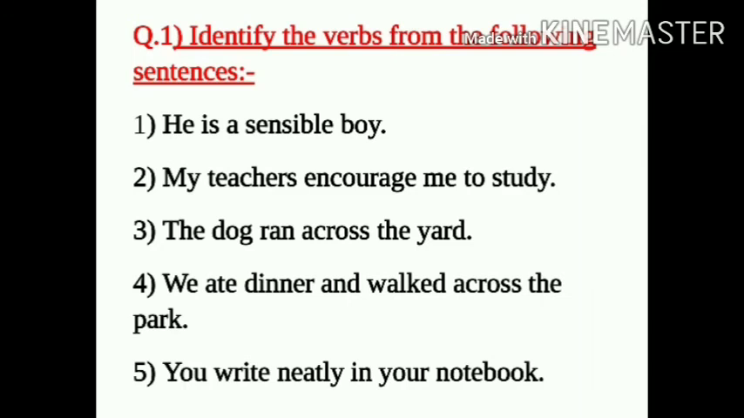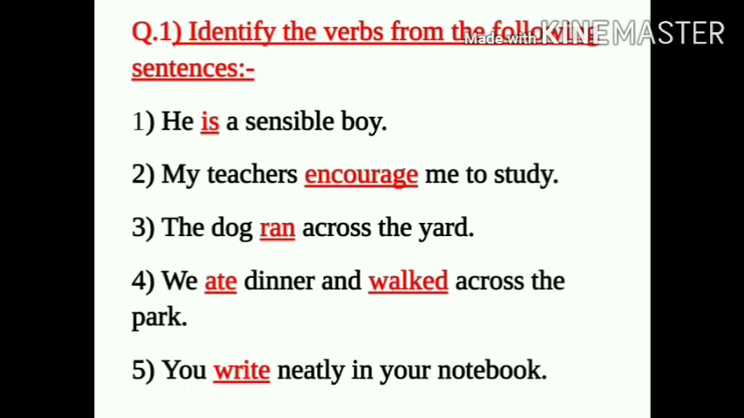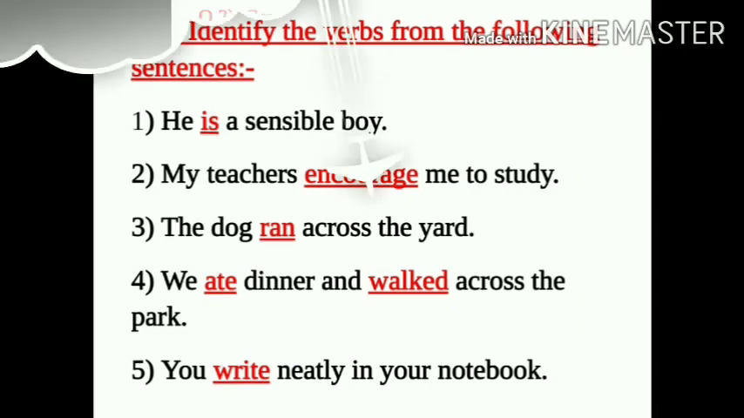We ate dinner and walked across the park. Ate, walked is your verb. You write neatly in your notebook. Write is an action word. So it's a verb. Question number 2.